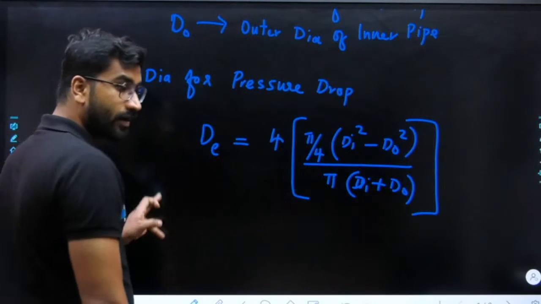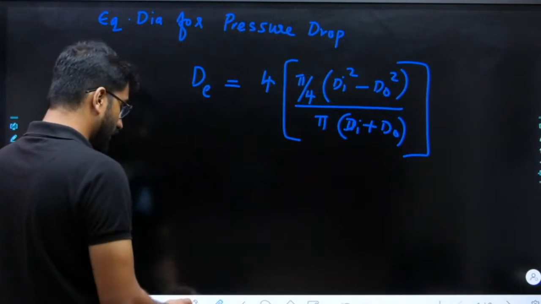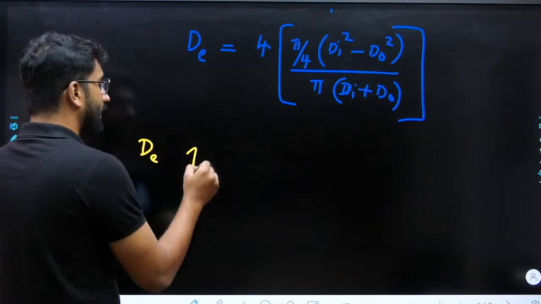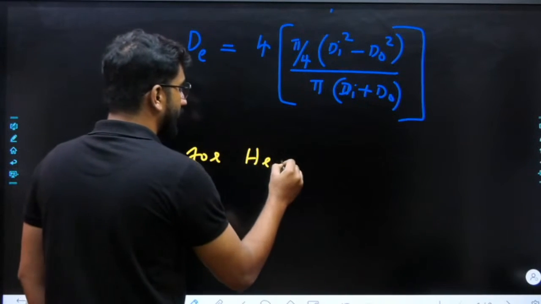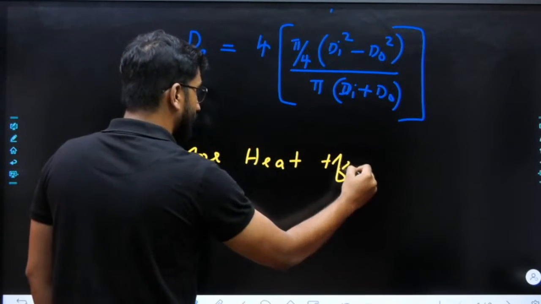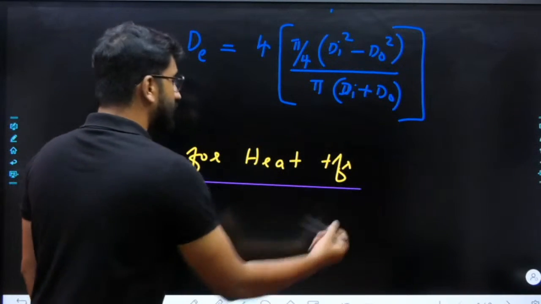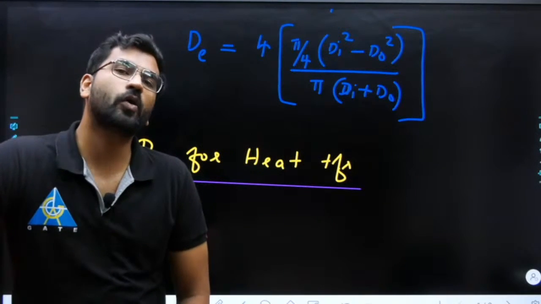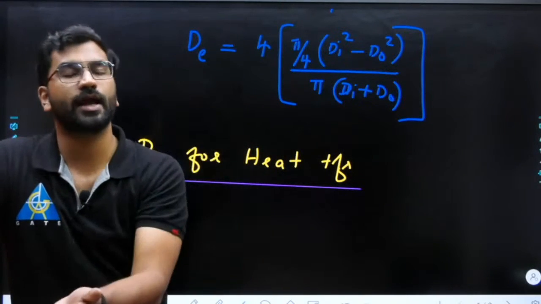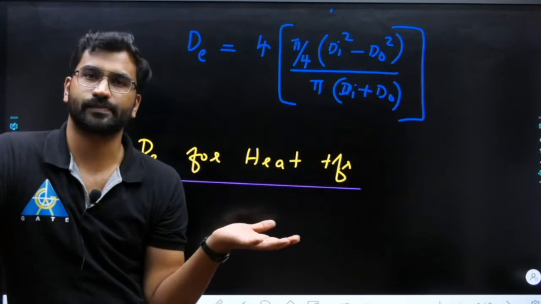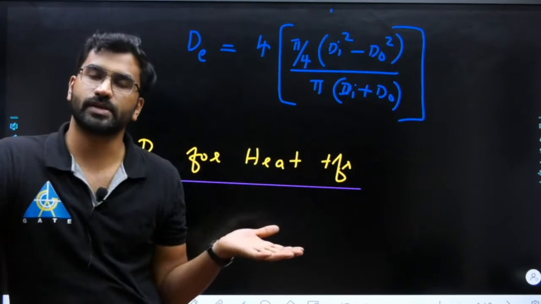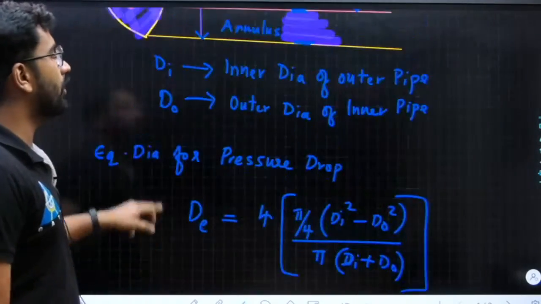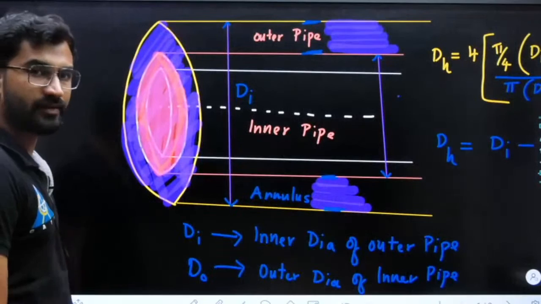Now in your heat transfer subject, there are questions to calculate equivalent diameter for heat transfer. You have seen these questions. In heat transfer there is a question like, what will be your equivalent diameter in case of a heat transfer process? In your heat exchanger, what will be the difference?